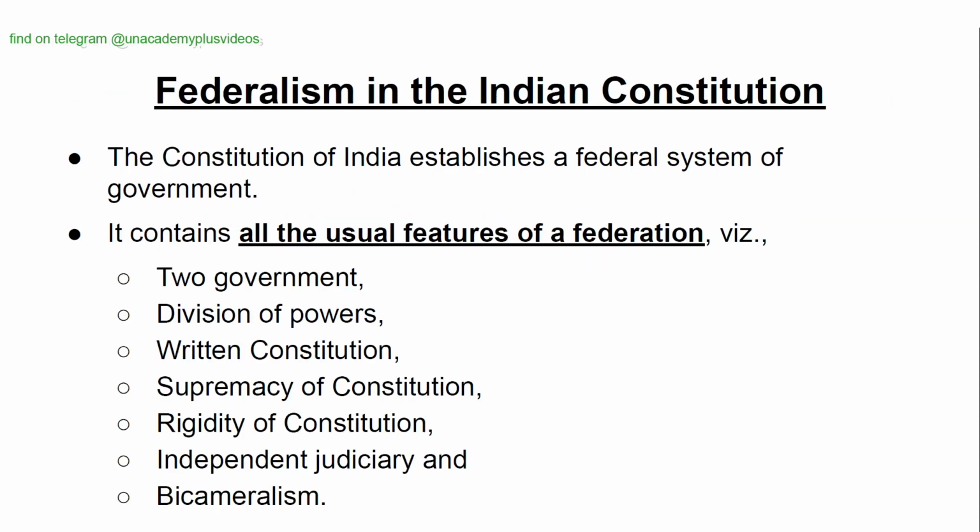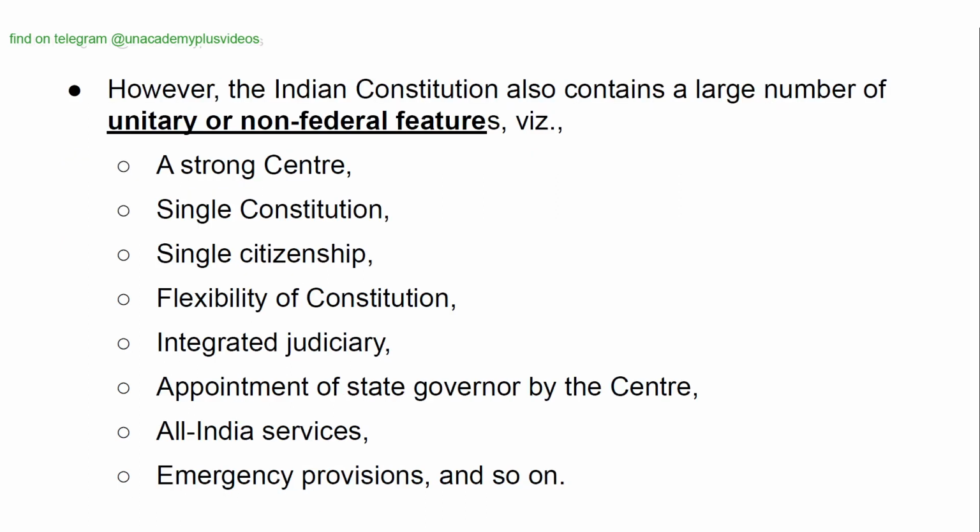Federalism in the Indian Constitution. The Constitution of India established a federal system of government. It contains all the usual features of federation, namely, two governments, division of powers, written constitution, supremacy of constitution, rigidity of constitution, independent judiciary, and bicameralism.